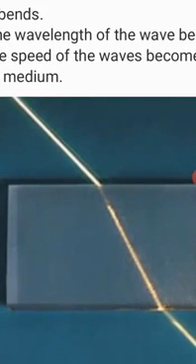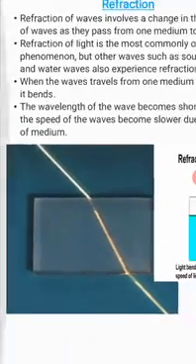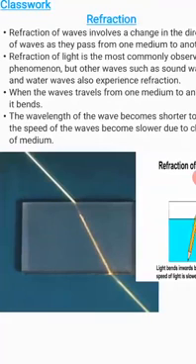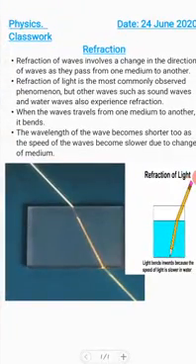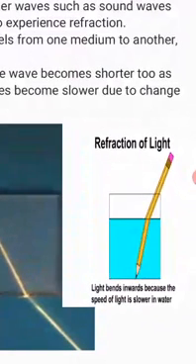Similarly over here, if we dip a pencil in a glass, you may see that the pencil may appear a little bent. It is not actually the pencil which is bent, it is the light that is bent. It happens because the light first travels through the air, and then when it goes into the water, the speed of the light wave slows down, and so its wavelength becomes shorter.